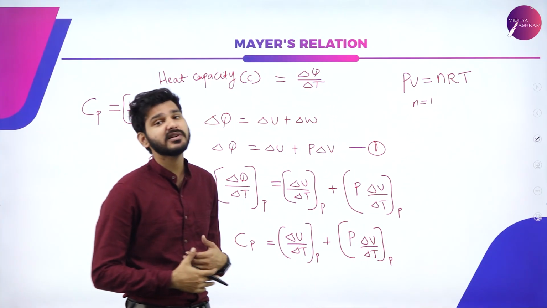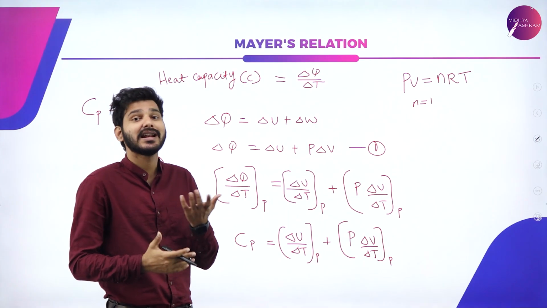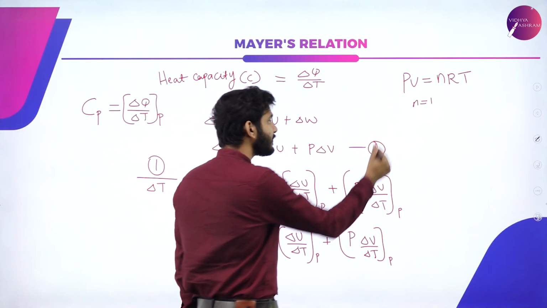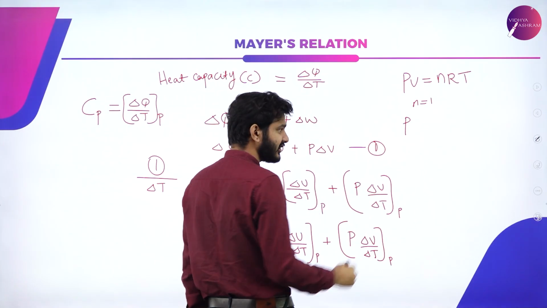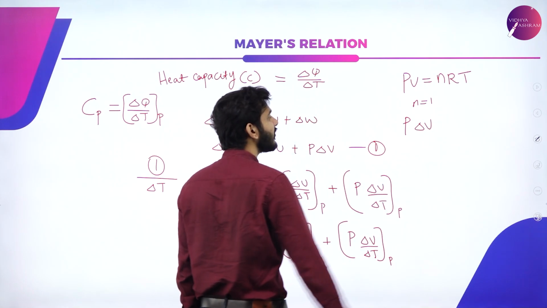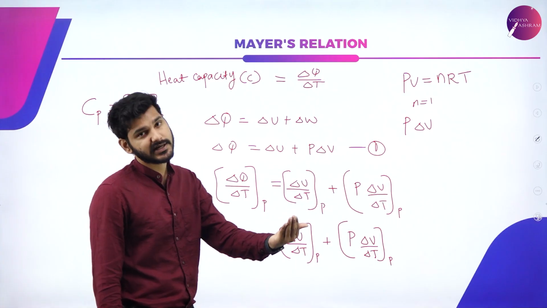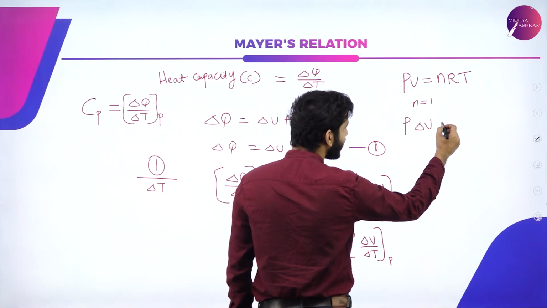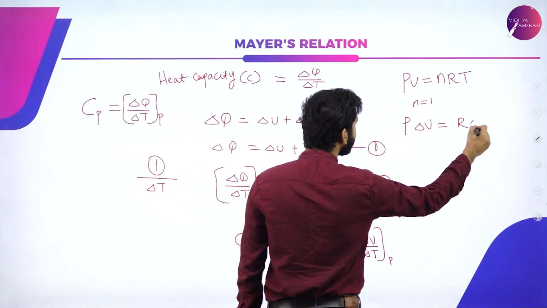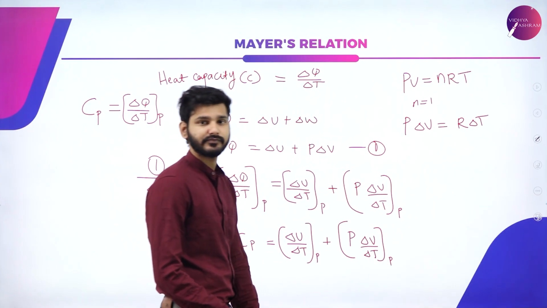And since the volume here is changing, I can take it as delta V, which means that at constant pressure, delta V amount of volume change occurs because there was a temperature change of delta T. So n again is 1, so it is equal to R into delta T, right?